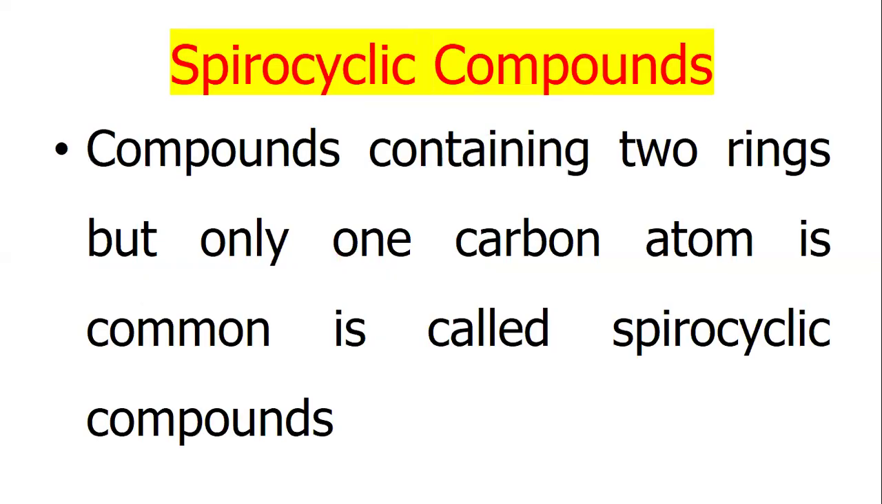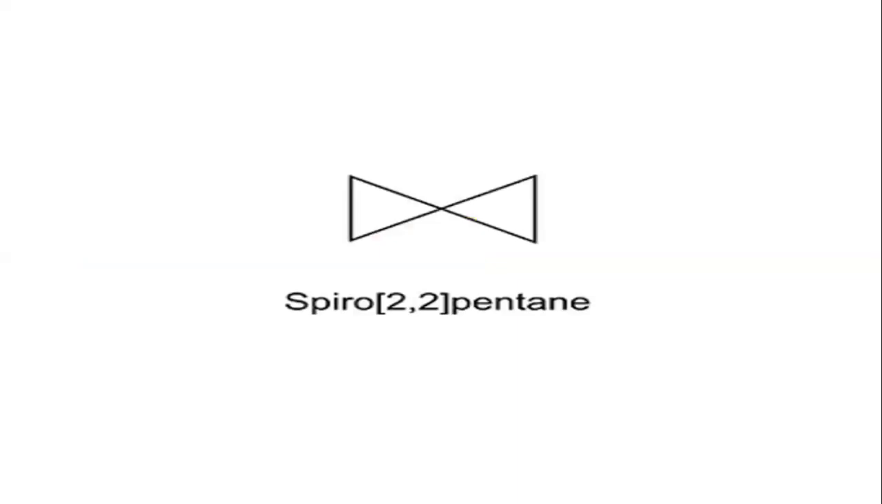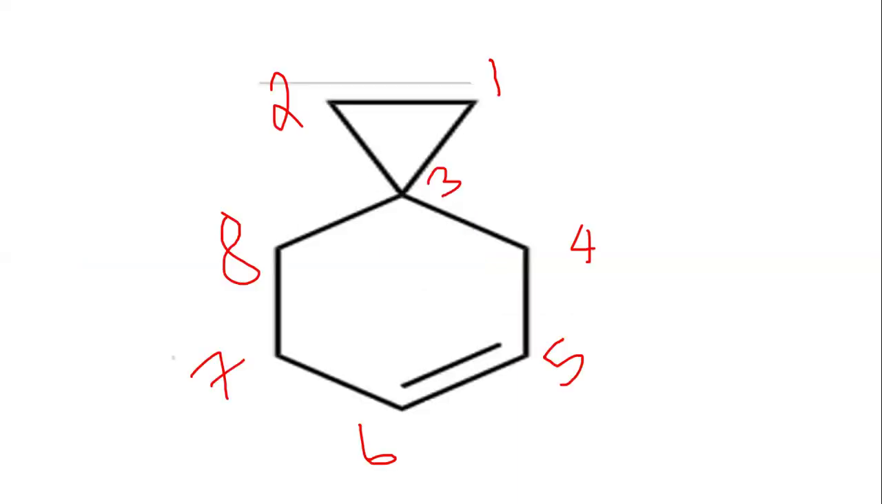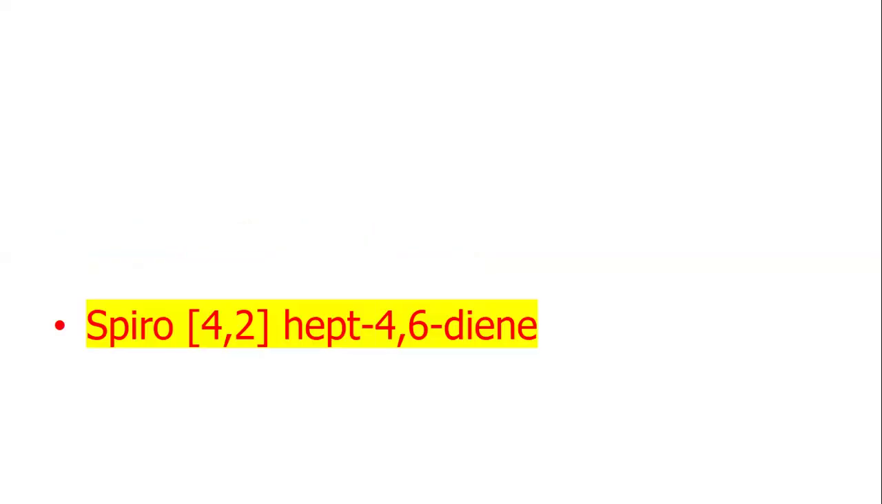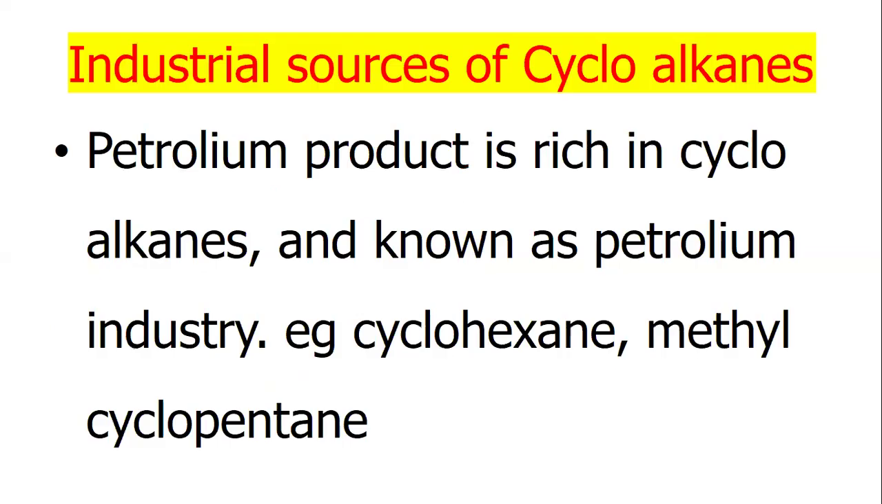Spirocyclic compounds. Compounds containing two rings but only one carbon atom in common are called spirocyclic compounds. Spiro 2,2 pentane, spiro 4,5 decane, spiro 4,2 heptadiene.